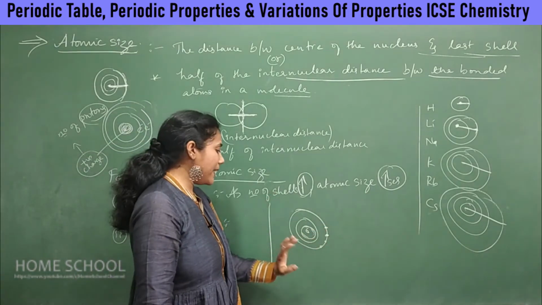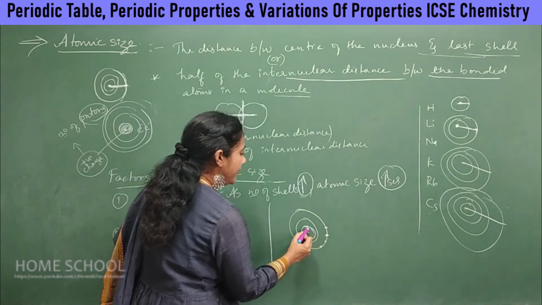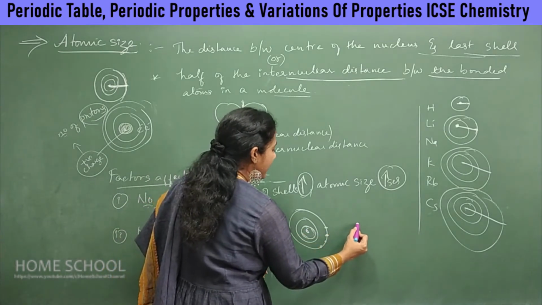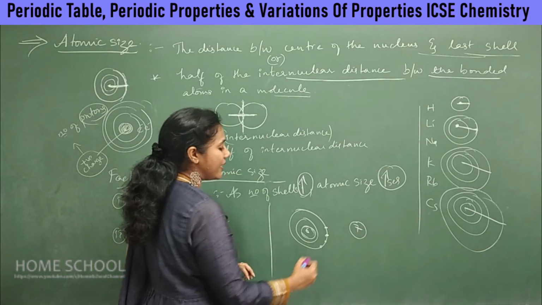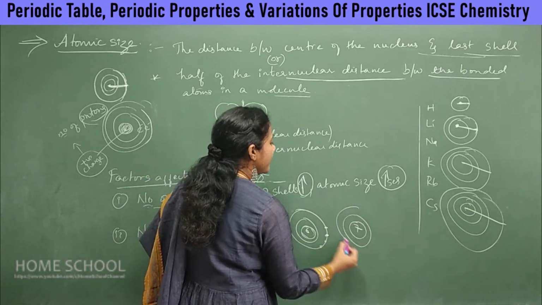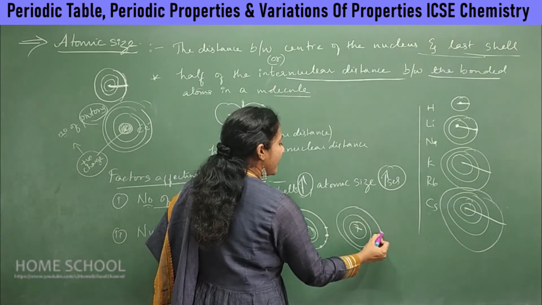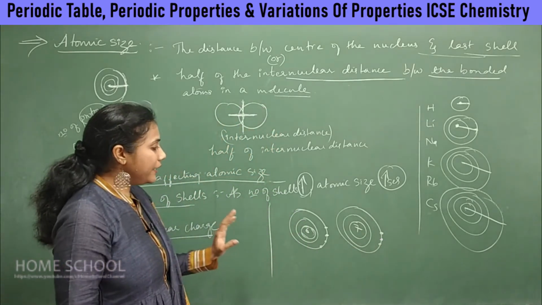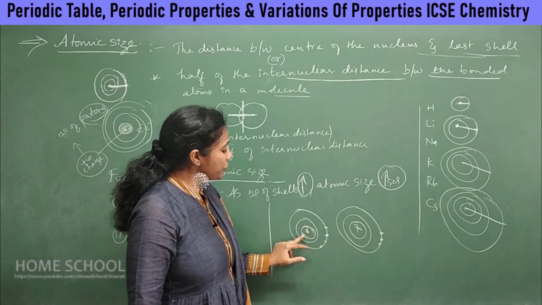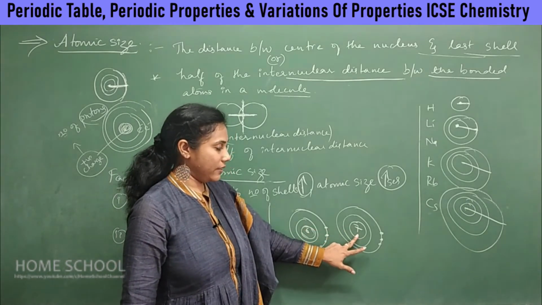The second shell has some electrons. Another atom I'll take. Here the nucleus has 7 protons, and it also has 2 shells where the outermost shell has some electrons. The positive charge of the nucleus is more here, right?